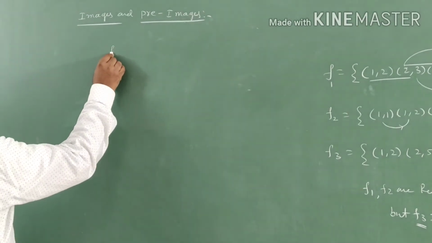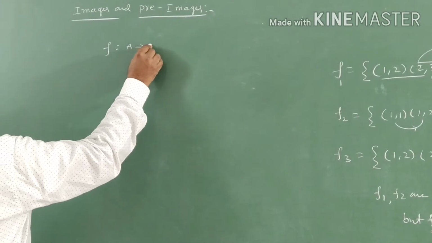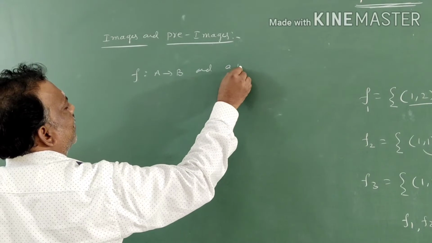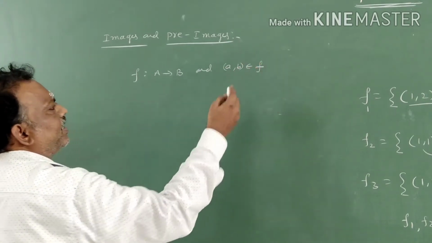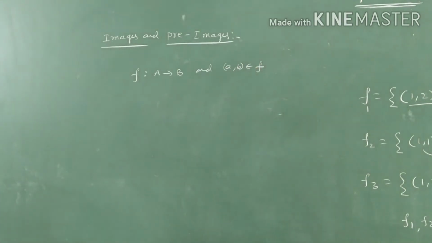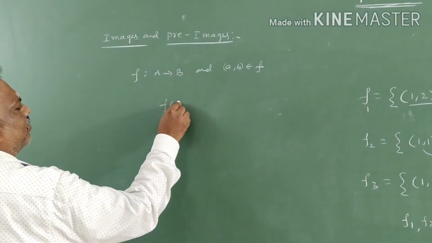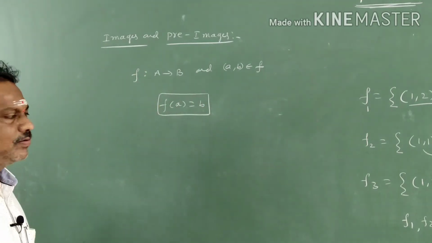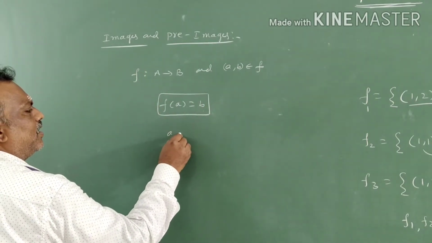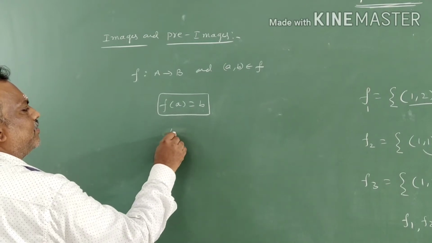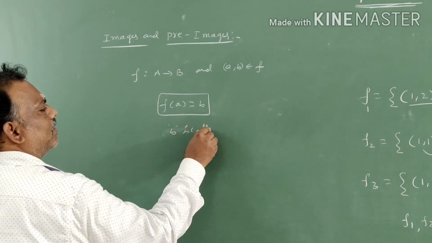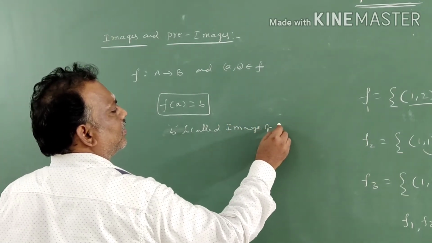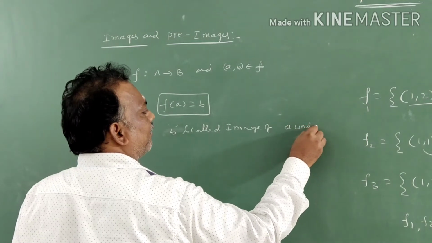Simple, students. F is a function mapping from A to B and (a, b) belongs to F. That means an ordered pair belongs to that particular function, and it is defined by f of a is equal to b. Now b is called the image of a under f.